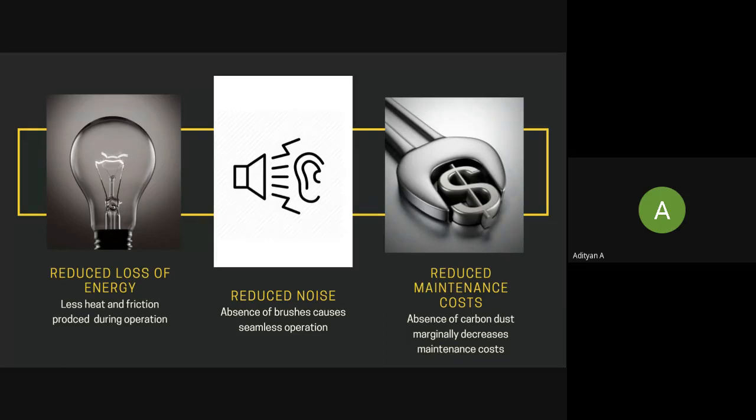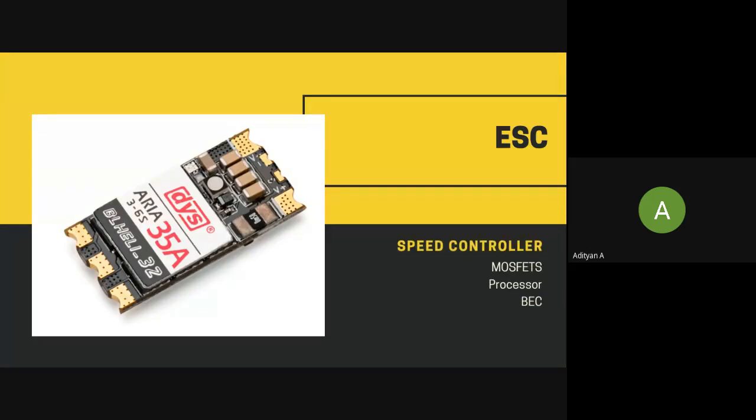So now that we have covered brushless DC motors, or the motor aspect in a drone, let us get to the next part: who controls this motor? Who controls the brushless DC motor? Now, brushed DC motors do not generally require a controller, but your brushless DC motor always requires an electronic speed controller. That is how the speed of the motor is controlled. All right. So what you see here is a typical ESC. Electronic speed control is also called an ESC.